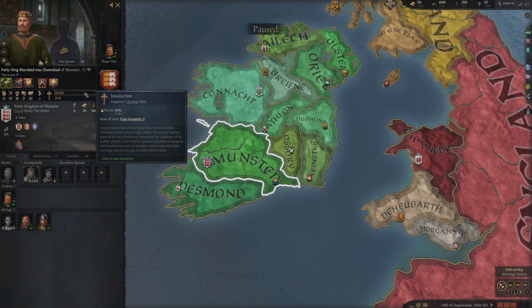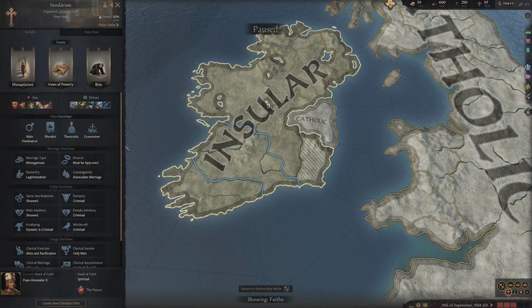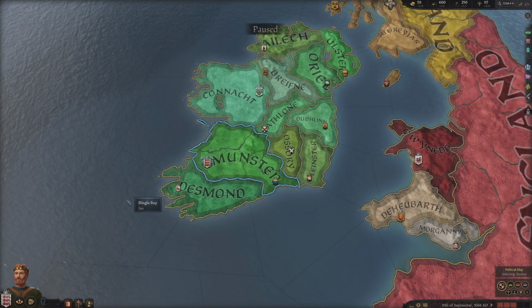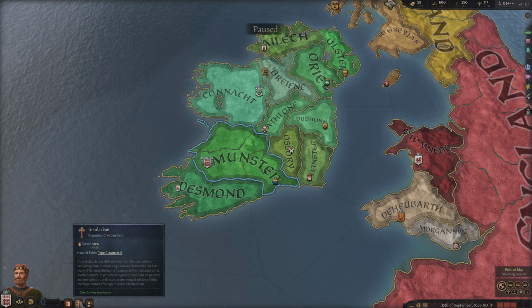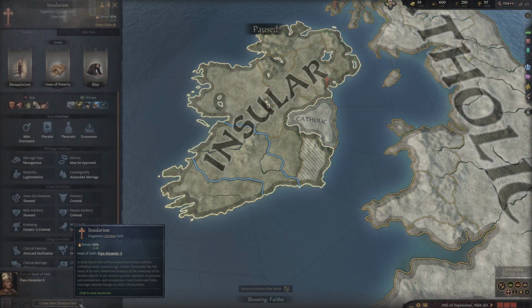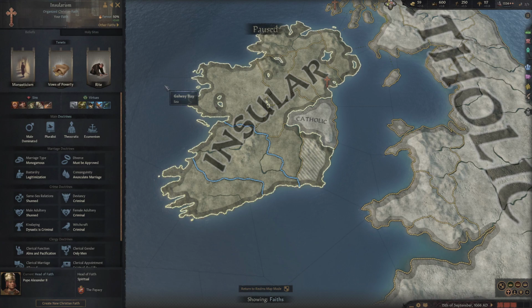Now obviously holding over these will bring up the pop-up window and give you a little bit more information about these religious icons. And if I want to get even further information, I could of course just click on that and that will take me to my religion page. Another easy way of doing this is just at the bottom next to your culture and house buttons, you have your religion button. Now if I click on this, this will bring up my faith. So there you go. We've brought up my faith, and as you can see, I am part of the Insularism faith. Religion or faith, same thing.